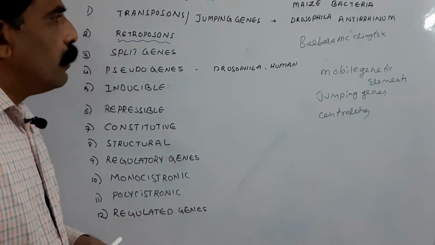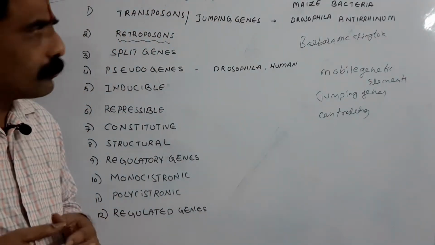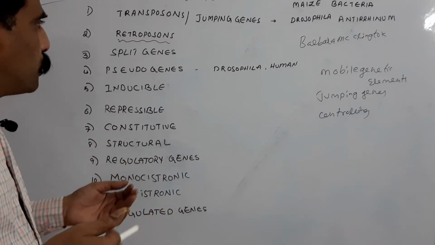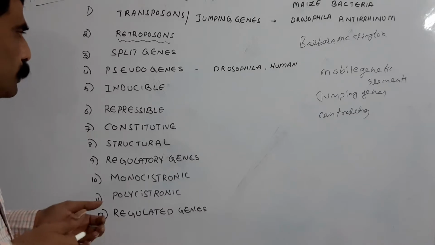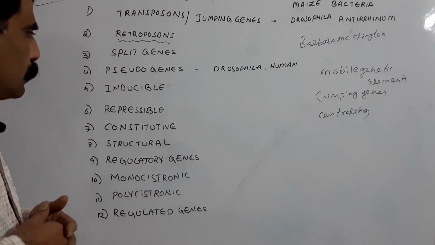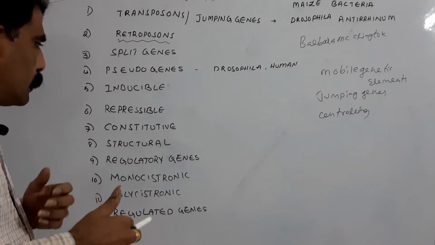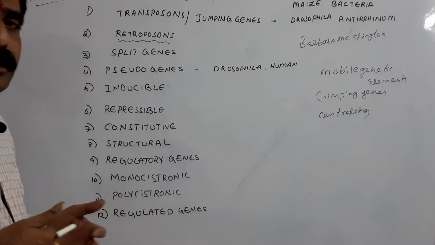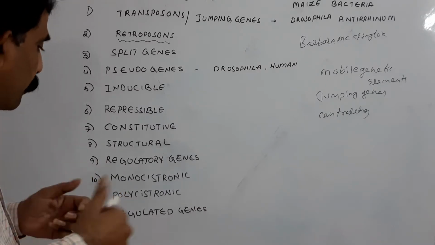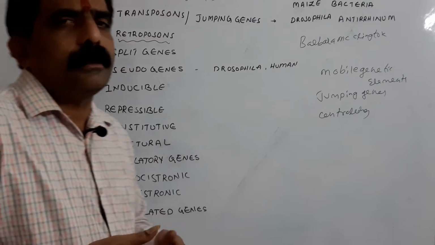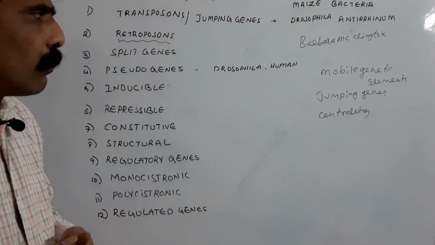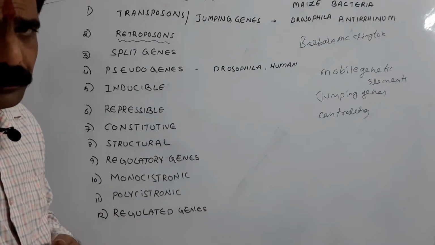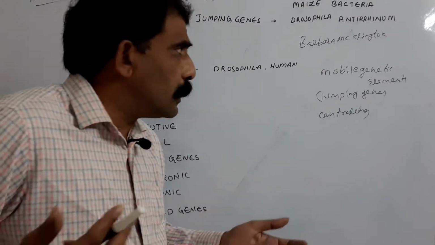So here various types of genes are there, like transposons, retroposons, split genes, pseudogenes, inducible genes, repressible genes, constitutive genes, structural genes, regulatory genes, regulated genes, monocistronic genes and polycistronic genes. So let us discuss all the types of genes. Come on, let's get going.